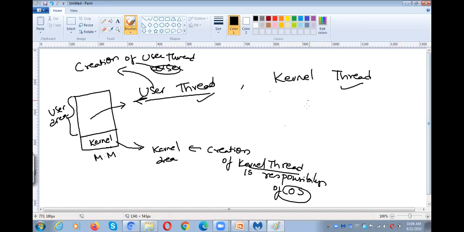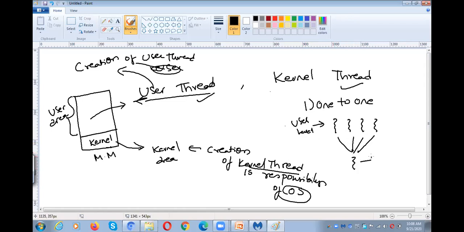So there are different varieties. The first one is one-to-one. Or many-to-one. Many-to-one means all the user level threads are assigned to a single kernel thread.